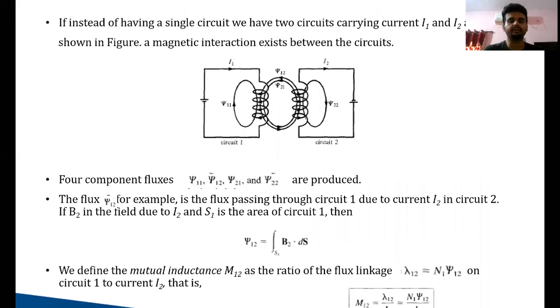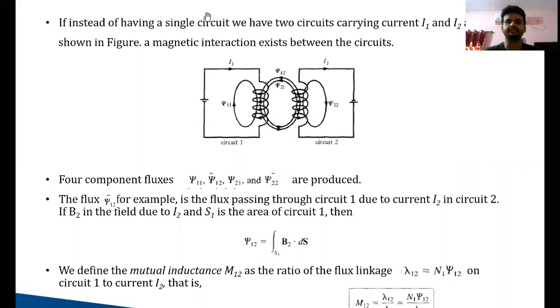Now suppose we have two circuits, instead of a single circuit. The first circuit is carrying a current of I1. The second circuit is carrying a current of I2. You can see the figure.